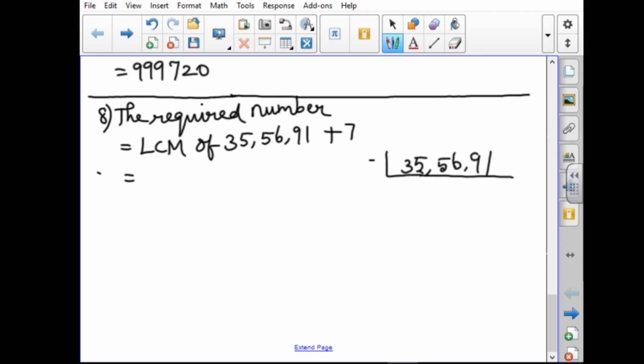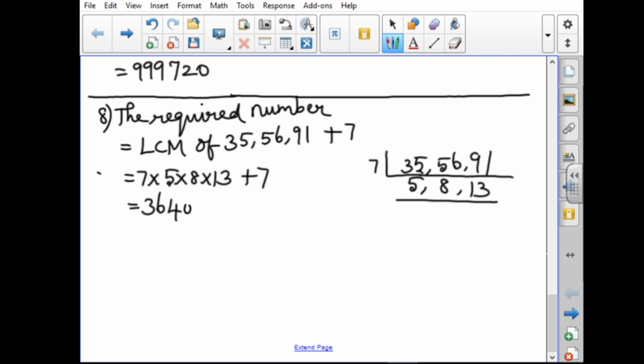So we can write it in the 7 table. 5, 8, this is 13. 1 7 is 7, remainder 7. After that we cannot find a number which is a common factor for these numbers, so up to that you finish. So LCM equals 7 into 5 into 8 into 13, plus 7. While multiplying, the number is 3640 plus 7. That is equal to 3647. This is the answer.